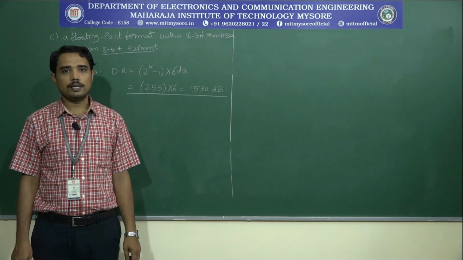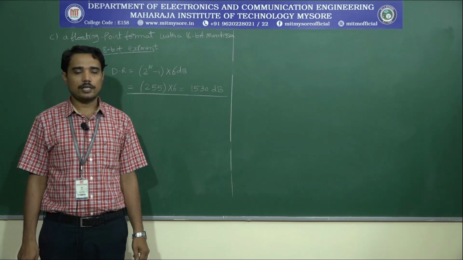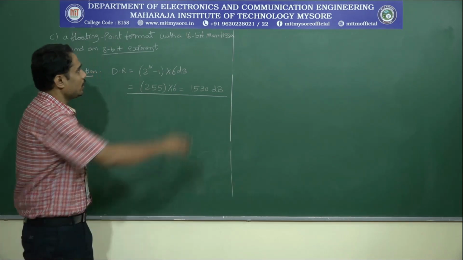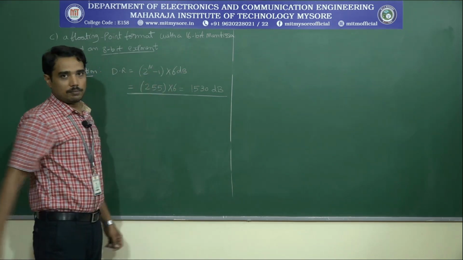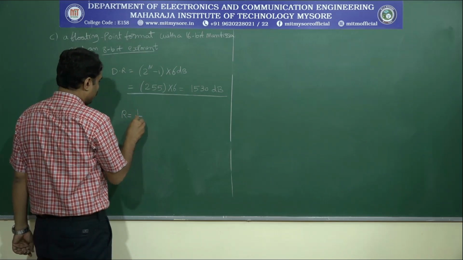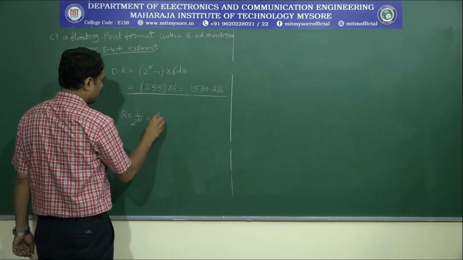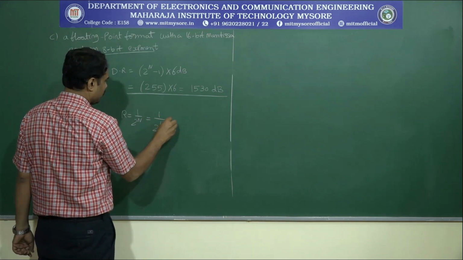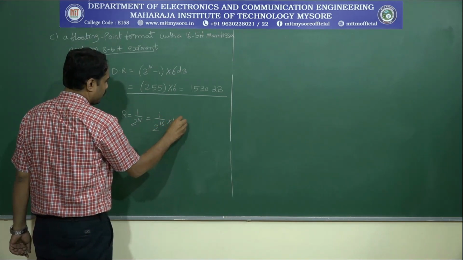After calculating the dynamic range, now let us calculate the percentage resolution associated with the 16-bit mantissa. As we all know that R is equal to 1 upon 2 power n, I can write 1 upon 2 power 16 into 100.